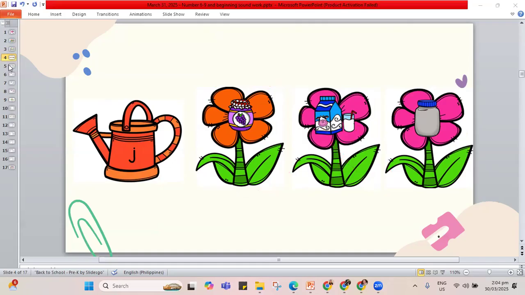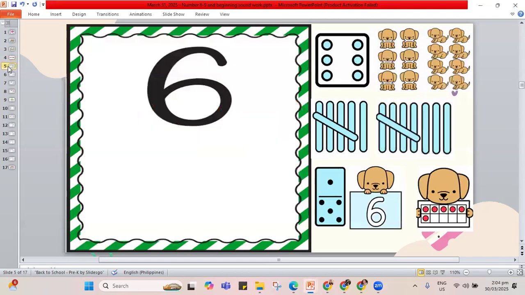We need to also do our numbers. So last time, last Friday, we did the numbers 0 to 5. Now, we will continue on to the other numbers that you will see here. The next number that we will do is the number 6. So here we get to put the pictures showing 6.